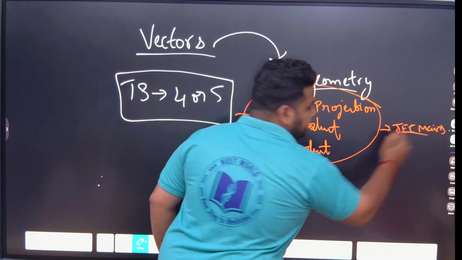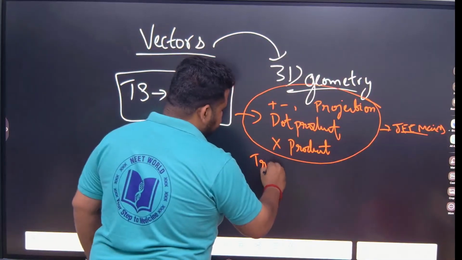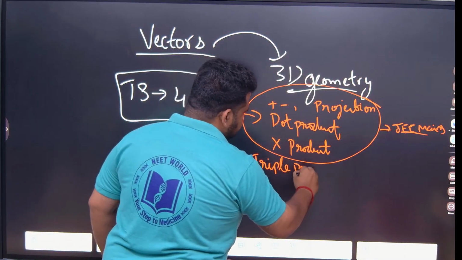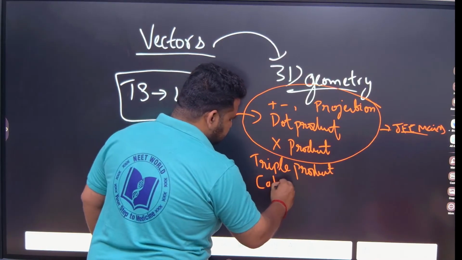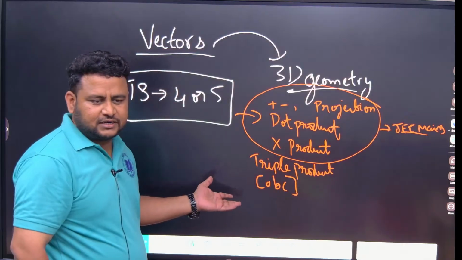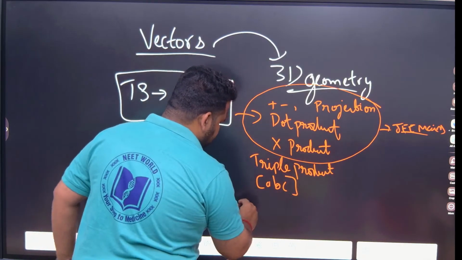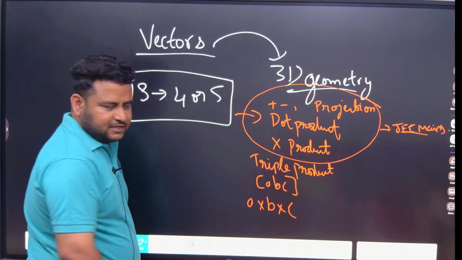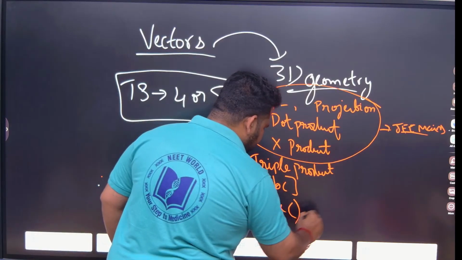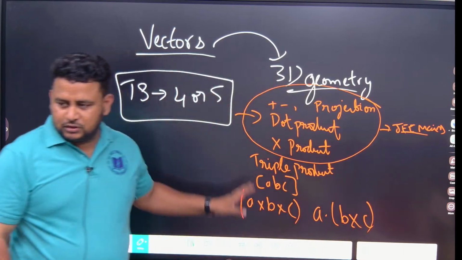But for EAPCET, it is even more. What is that? Triple product, that is scalar triple product. Also the triple cross product, that is A cross B cross C. Or they can ask A dot B cross C. Such kinds of things will be there when it comes to your EAPCET.